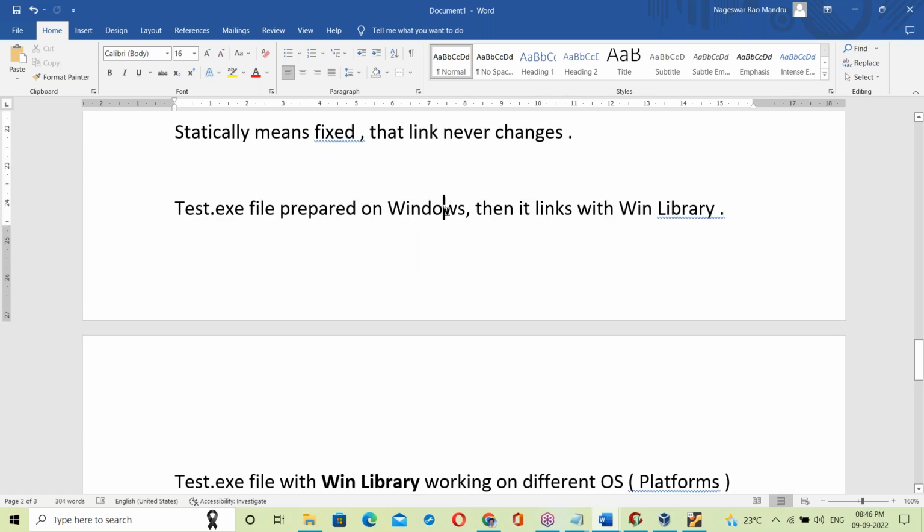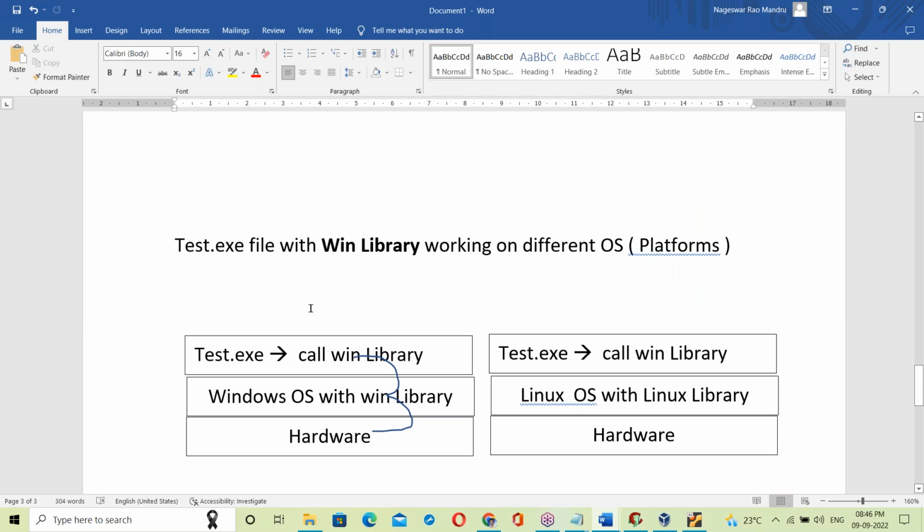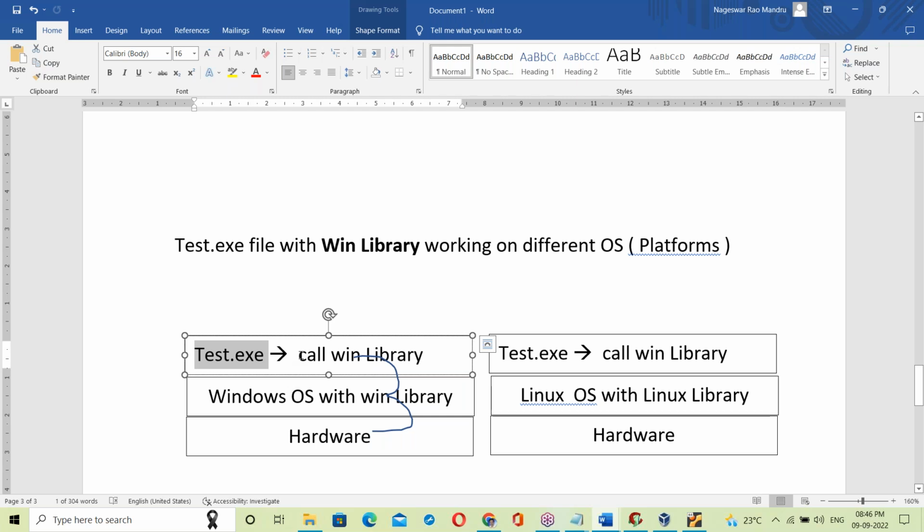An exe file prepared on Windows OS, when you try to run it on Windows OS, will call the Windows library. It's available, so it makes a call to the Windows OS library and executes to successful completion here.